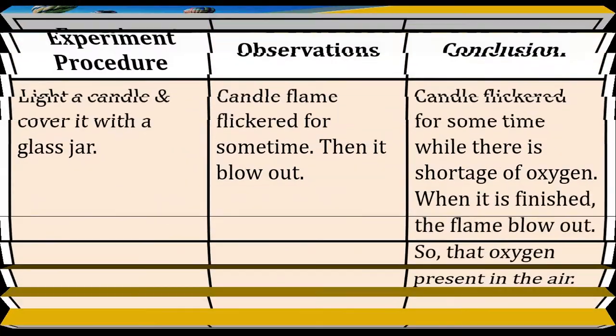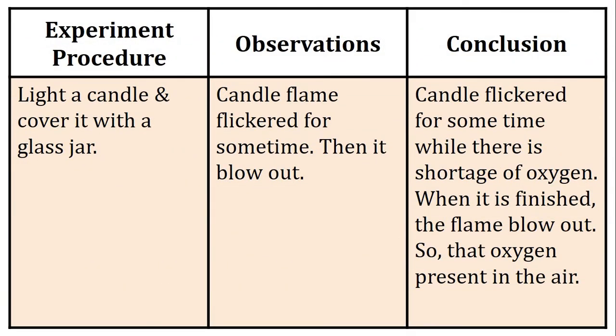Next, this is the table that shows procedure, observations and conclusion of the experiment. The procedure: light a candle and cover it with a glass jar. Observation: the candle flame flickered for some time because there was shortage of oxygen inside the closed glass jar. When all the oxygen was used up, the flame blew out. This shows oxygen is present in air.